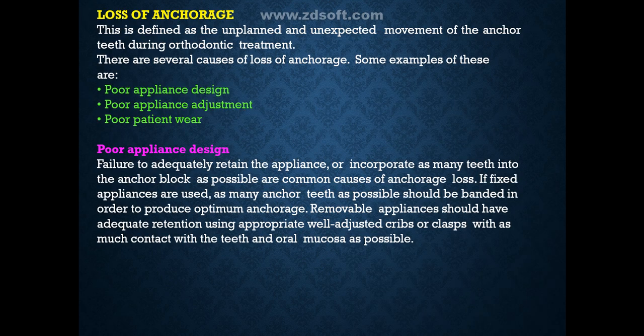What is loss of anchorage? This is defined as the unplanned and unexpected movement of anchor teeth during orthodontic treatment. There are several causes of loss of anchorage. Some examples might be poor appliance design, poor appliance adjustment, poor patient wear. Poor appliance design. Failure to adequately retain the appliance or incorporate as many teeth into the anchor block as possible are common causes of anchorage loss.